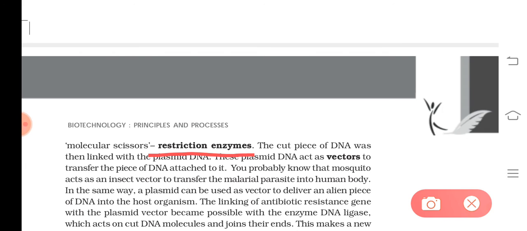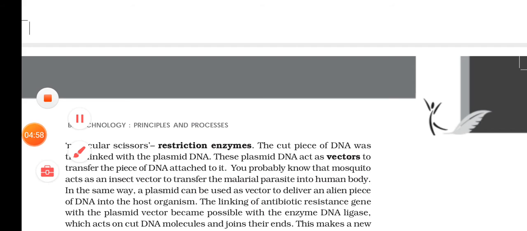They are also known as molecular scissors. Actually, they are enzymes which are used to cut the genome. Then this cut piece of DNA was linked with the plasmid DNA, and this plasmid DNA can act as the vector.